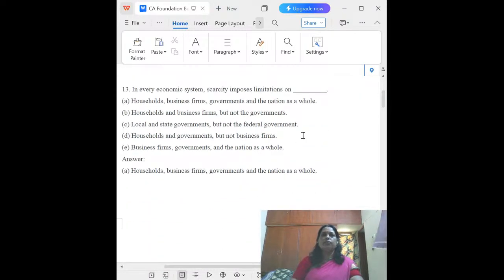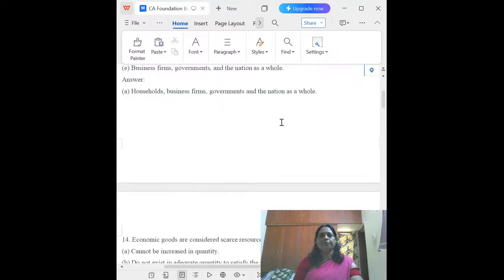The next one: in every economic system, scarcity imposes limitations on households, business firms, governments, and the nation as a whole. So "all" means the household, the individuals and the firms, and also the governments and the nation as a whole. These all impose limitations on every economic system. So the answer is A.